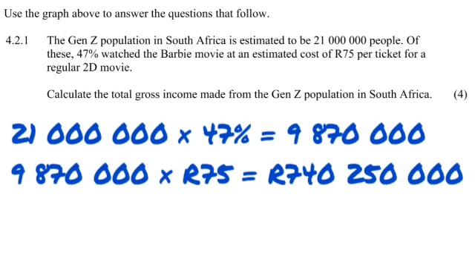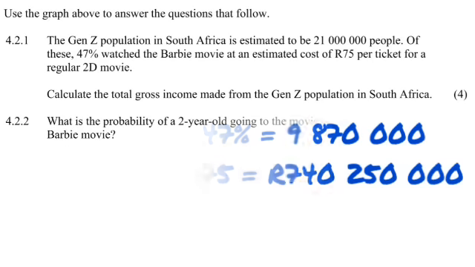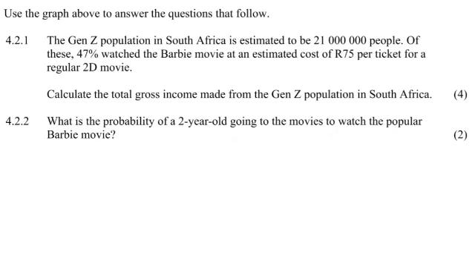The trick here was that you be careful that you don't use the 75 rands on the 21,000, because not all of them watched. Then in 4.2.2 it says, what is the probability of a 2-year-old going to the movies to watch the popular Barbie movie?